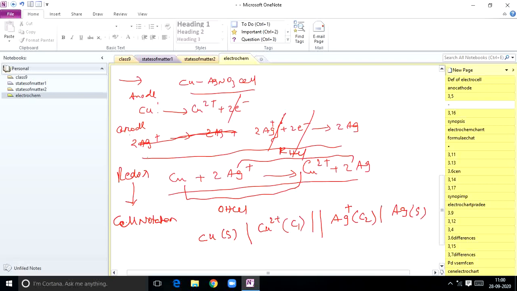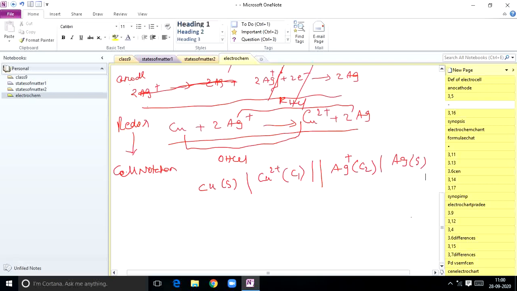So this is the cell notation format. You should learn how to convert a redox reaction into cell notation and how to convert a cell notation into a redox reaction. So how will you convert? You know this is the oxidation of the cell, so you simply write the oxidation of the cell: Cu gives rise to Cu2+ plus 2 electrons. Next, you write the reduction of the cell: Ag+ plus an electron gives rise to Ag.